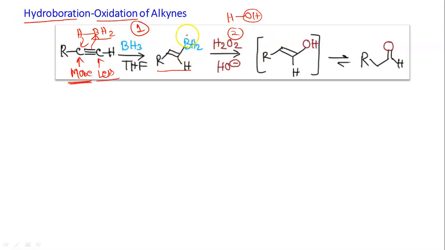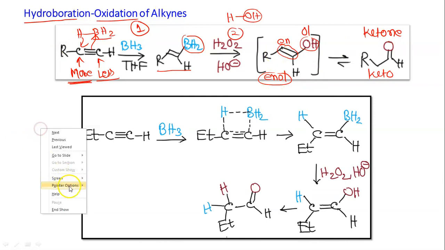In oxidation, BH2 will be replaced by OH, but this is the enol form, and the equilibrium lies more towards the keto form. Because there is a double bond, this is ene, and this is ol, together it is enol. Finally it will tautomerize to the keto form. That is the reason we ultimately get a ketone from an alkyne by hydroboration oxidation.